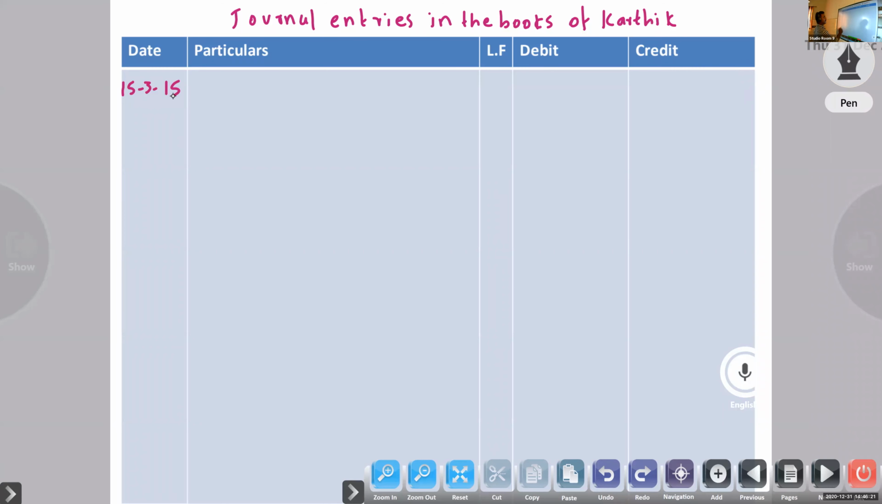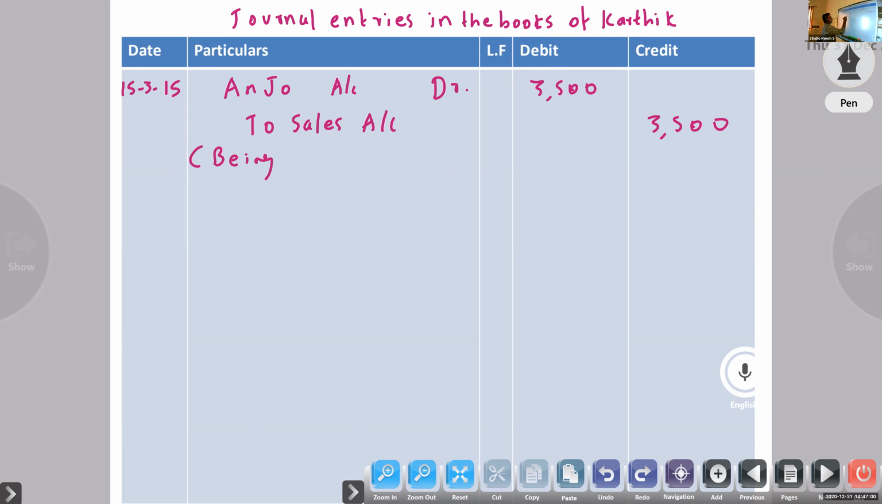So the first entry will be in the books of Karthik. Debtor account to sales account. Here one person is there, Anjo. Anjo account debtor to sales account, same amount 3,500. Whenever you are writing the entry, you write the narration: being sold goods to Anjo.